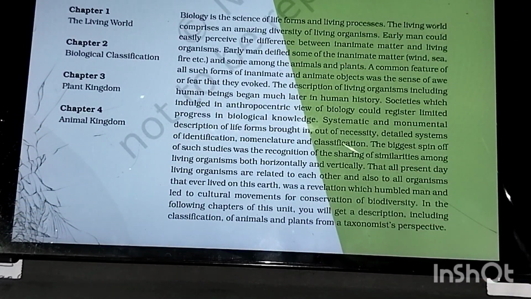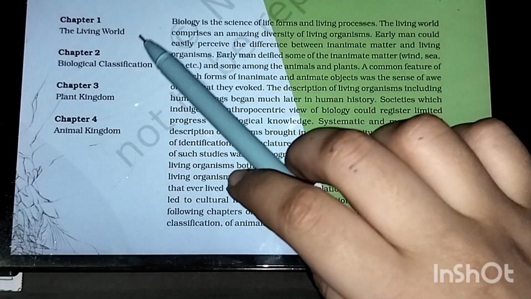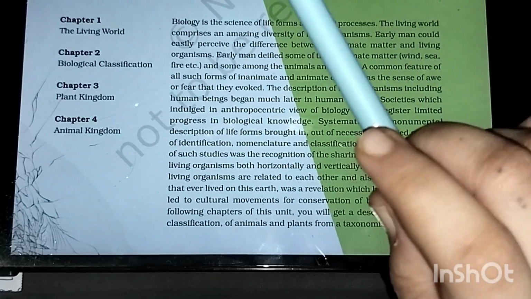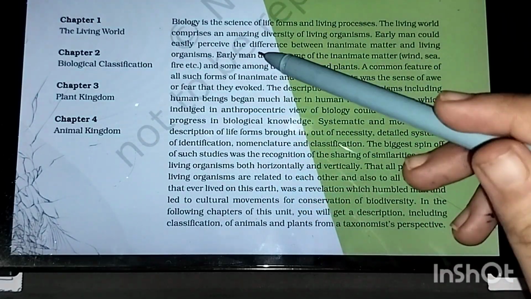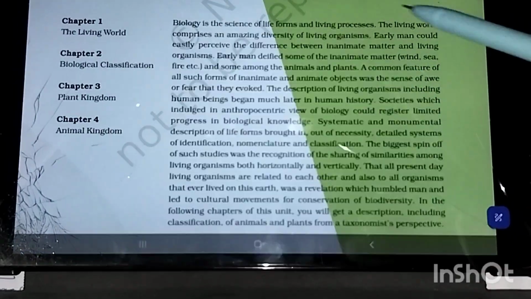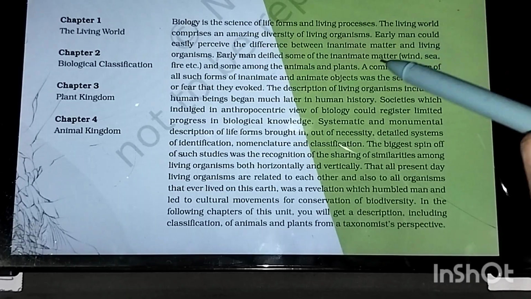Biology is a science of life forms and living processes. The living world comprises an amazing diversity of living organisms. Early man could easily perceive the difference between inanimate matter and living organisms. Early man defined some of the inanimate matter like wind, sea, fire, and some among the animals and plants.